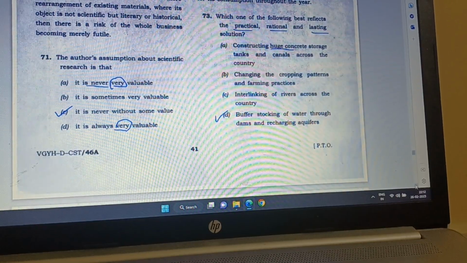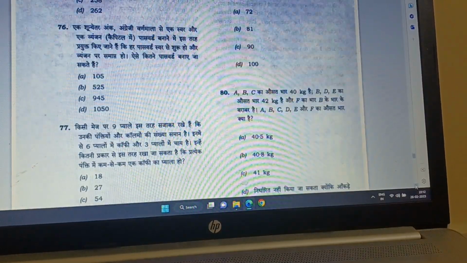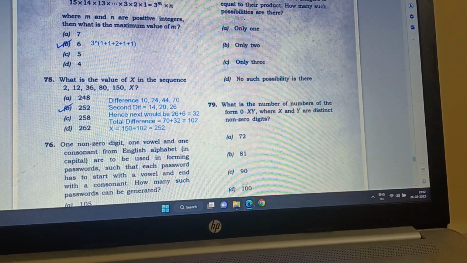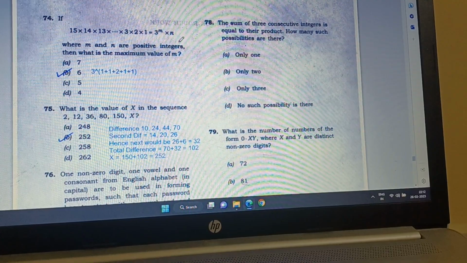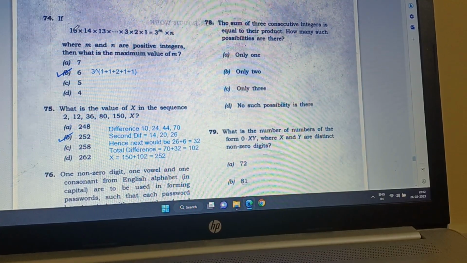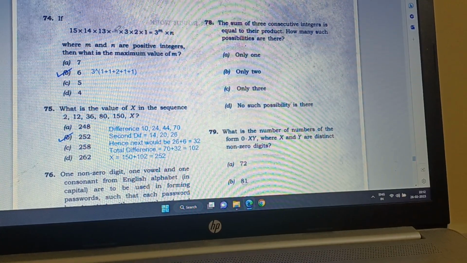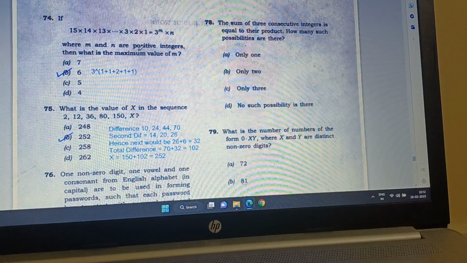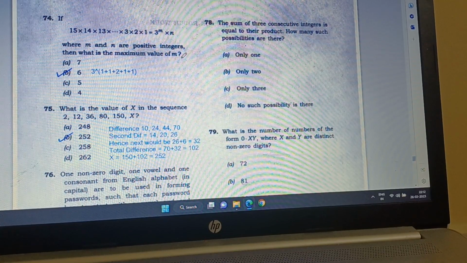Now I go to question number 74, and this one is a mathematics question. Here you need to use a trick because it's very long. If 15 times 14 times 13 times 1 is equal to 3 to the power m times n, where m and n are positive integers, then what is the maximum value of m?